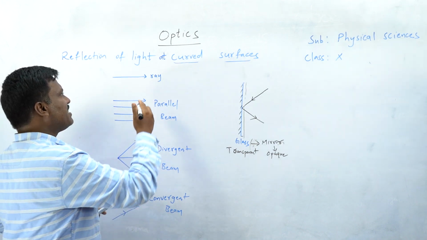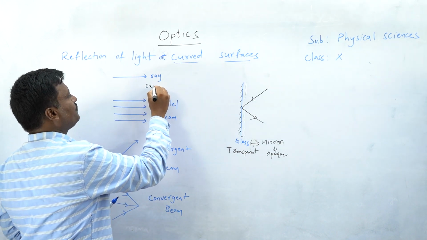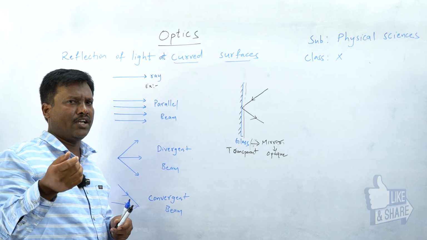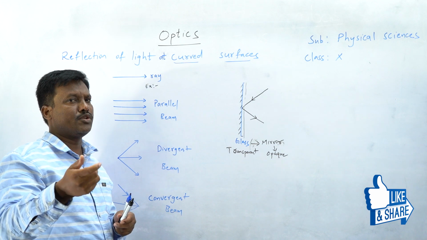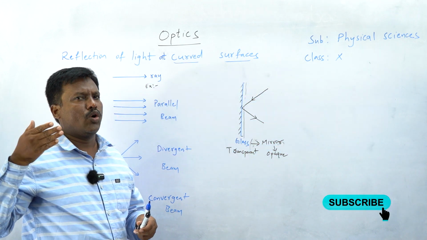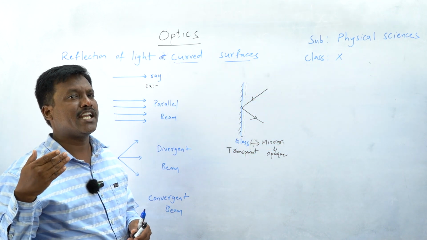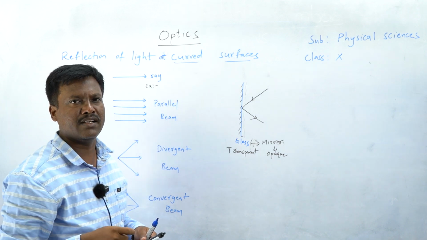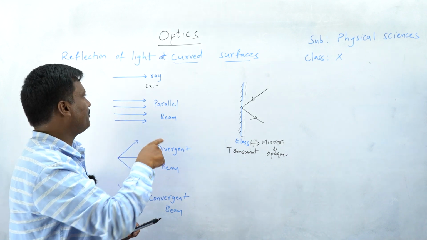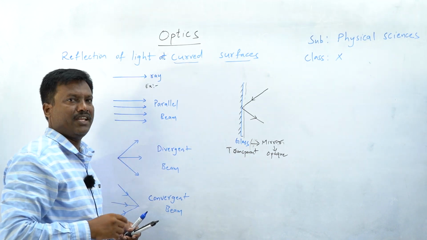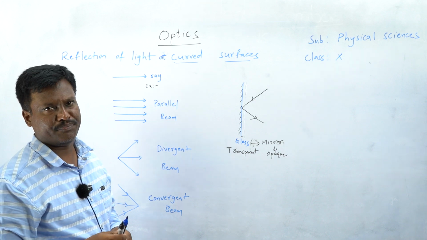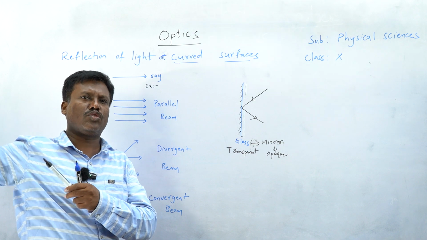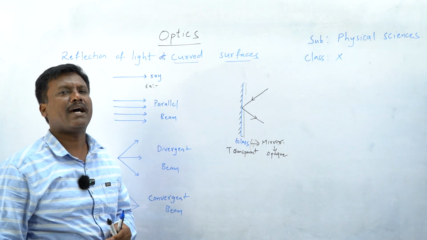Now, where do we see the single ray? In exhibitions, we find laser lights, 25 rupees, 60 rupees laser light. When we switch on the laser, it is only monochromatic. Mono means single, chromatic means color. Single color light travels a long distance and a red or green spot will be formed on the wall. So that is a single ray. Parallel beam: sunlight is the best example of a parallel beam. When the source of light is far away, we get a parallel beam.